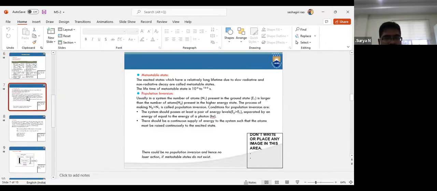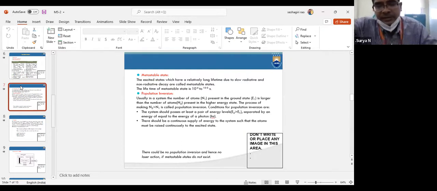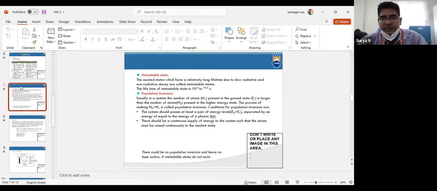Now let us discuss some of the other parameters, or other properties, that are included in laser. The first one is the metastable state, and the other is population inversion. So what do you mean by metastable state?